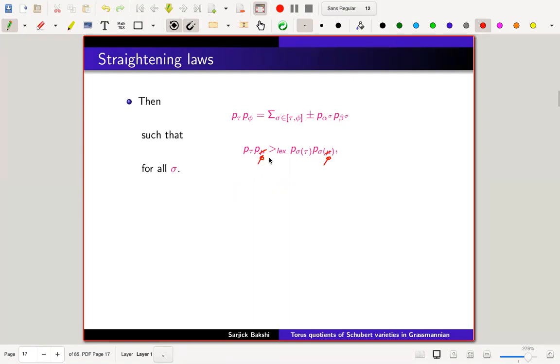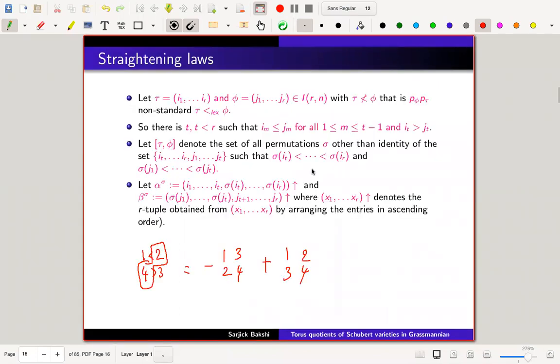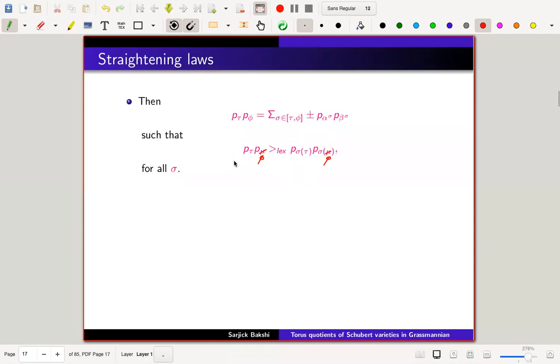Here P tau times P phi is lexicographically bigger than P sigma tau times P sigma phi. Looking at the previous example, this tableau is lexicographically bigger than these two. This is the second condition.